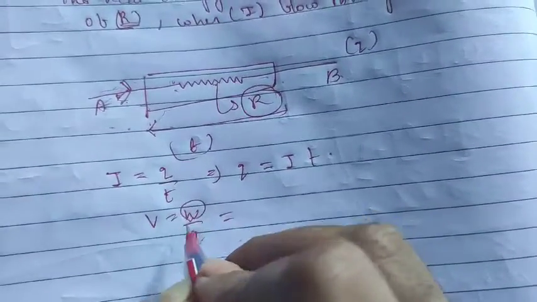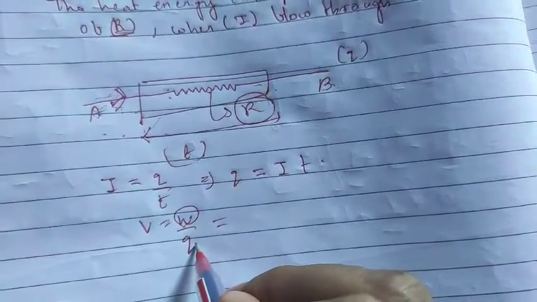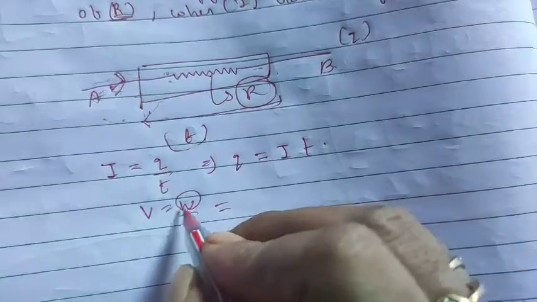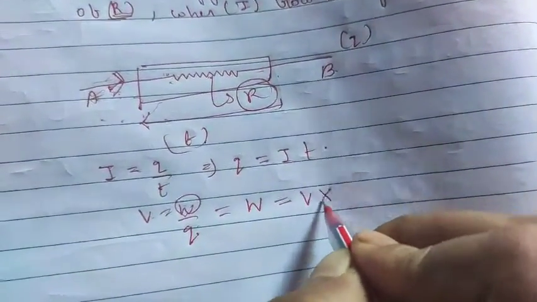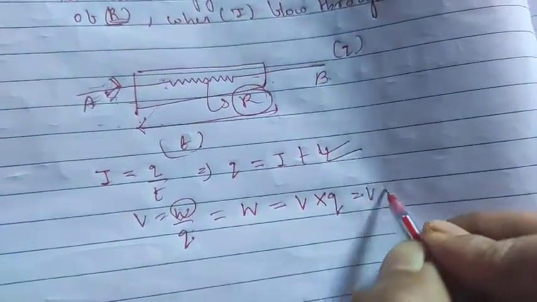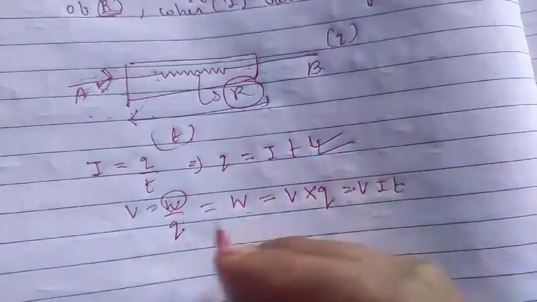Clear? And what does W represent? W represents the work done and Q represents the charge. So V = W/Q. So what is W? W is nothing but V into Q. As you know the value of Q is It, you put the value as It. So W = VIt. Clear?